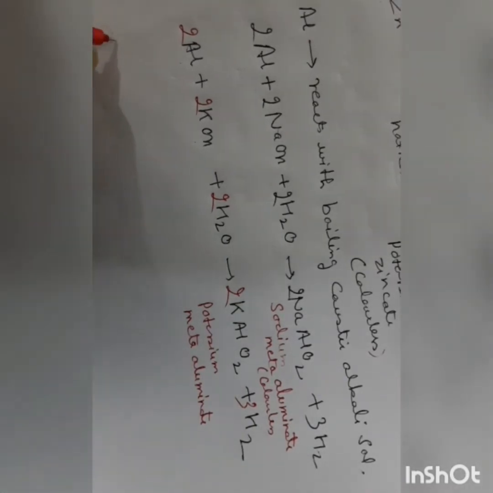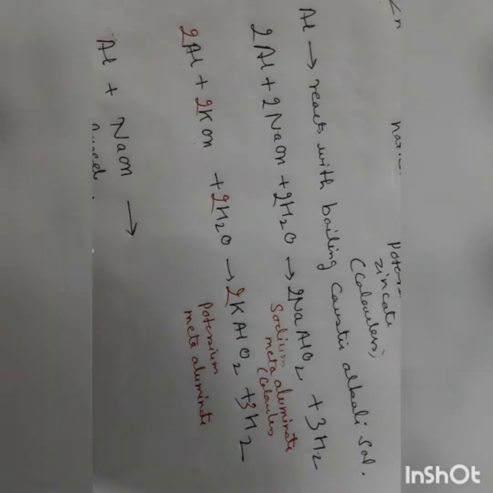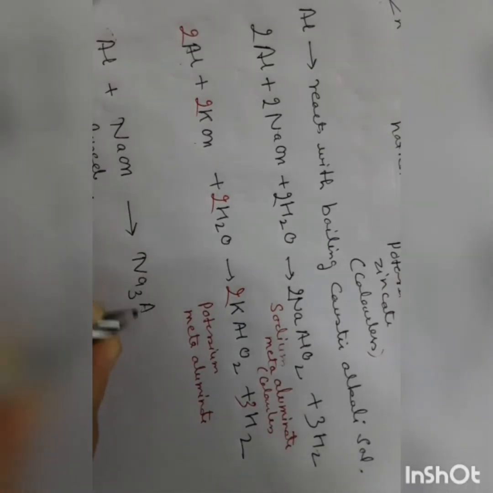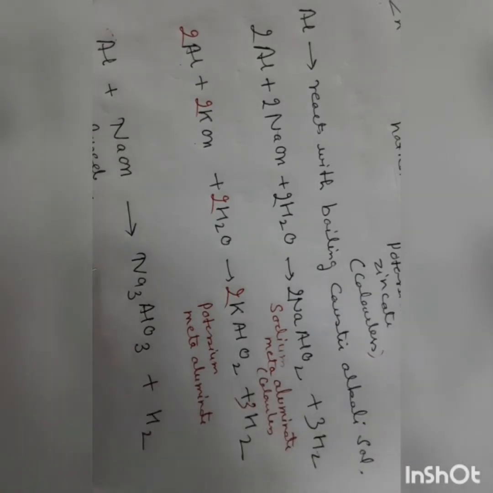Now aluminium reacts with fused alkali. It produces sodium aluminate and hydrogen gas is liberated.